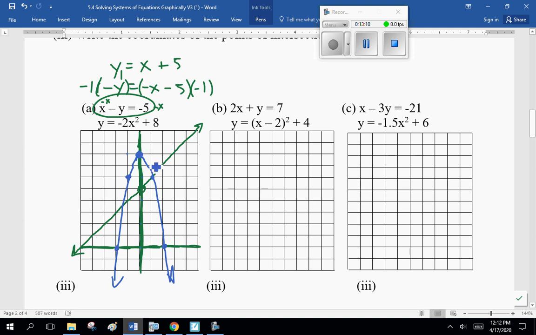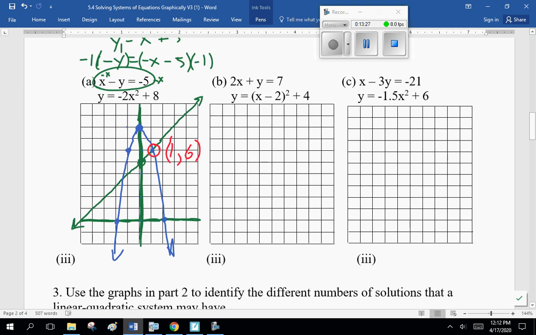So, where did these two intersect? Well, you can clearly see here, 1, 6. So the points of intersection, I should be writing down here, 1, 6. Now the other one is a little hard to tell, but you grab Mr. Graphing Calculator, and you'll see that it is minus 1.5 and 3.5. Now, how do I know that? Because I drew it in my graphing calculator.